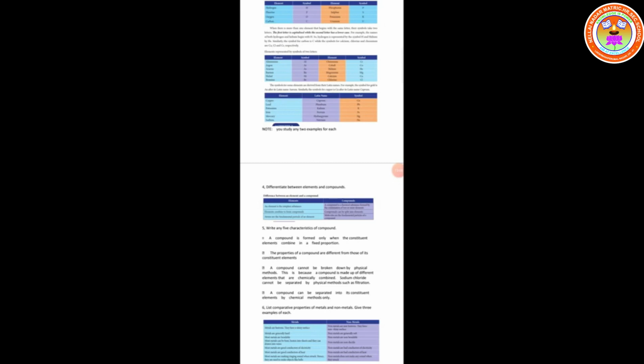Chromium, first letter and third letter, Cr. Cobalt, first two letters, capital C, small o. Helium, capital H, small e, He. Magnesium, first letter and third letter, capital M, small g. Calcium, first two letters, Ca. Chlorine, first letter and third letter, capital C, small l.